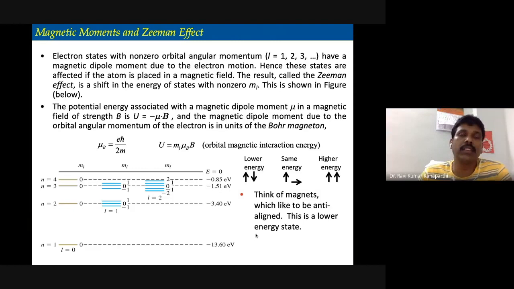People noticed the splitting of the energy levels into further lines in the presence of a magnetic field and in the presence of electric fields. The splitting of the energy levels in the presence of a magnetic field is known as the Zeeman effect, and the splitting is directly proportional to the applied magnetic field strength.